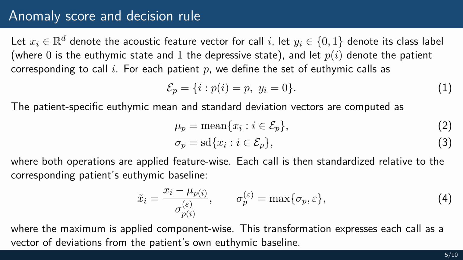Then, each call is standardized relative to the corresponding patient's euthymic baseline. That is, we subtract the patient's own euthymic mean and divide by the patient's own euthymic variability. The small parameter epsilon is used as the numerical floor for the standard deviation so that we avoid division by values that are 0 or extremely close to 0. The result is a standardized vector which expresses the call as deviations from the patient's own stable state.